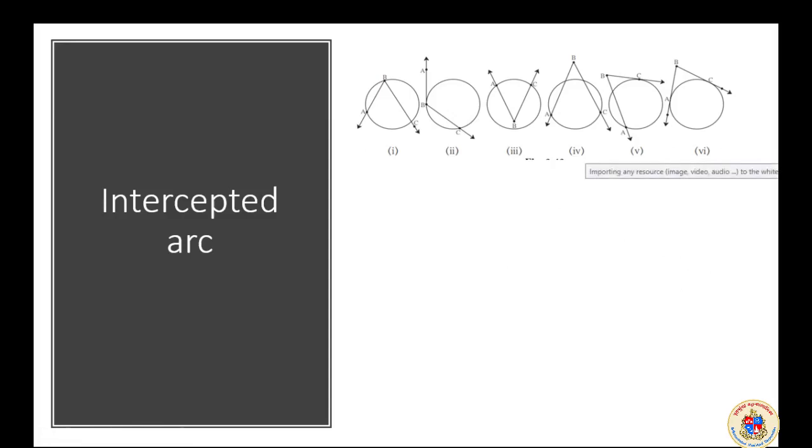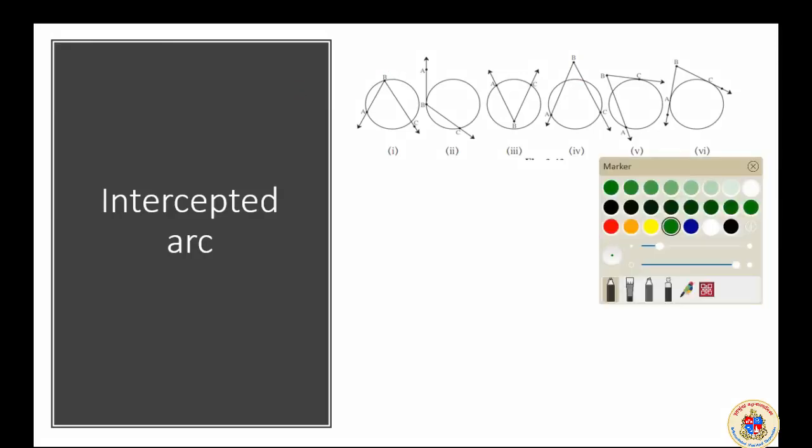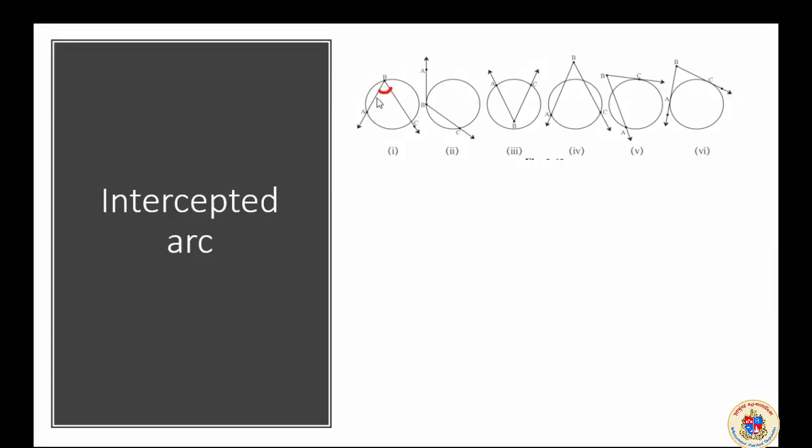The peculiarity is that here is an inscribed angle, formed by the angle ABC, and it is intercepting the circle here at B and C. So it became an intercepted arc by the angle ABC. Here in this case also you have an arc like this, intercepted by the angle ABC.